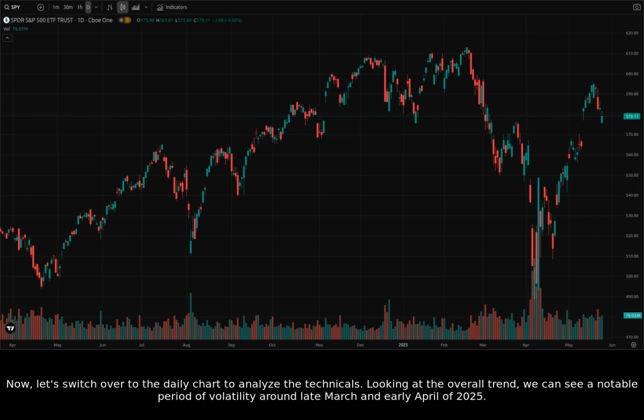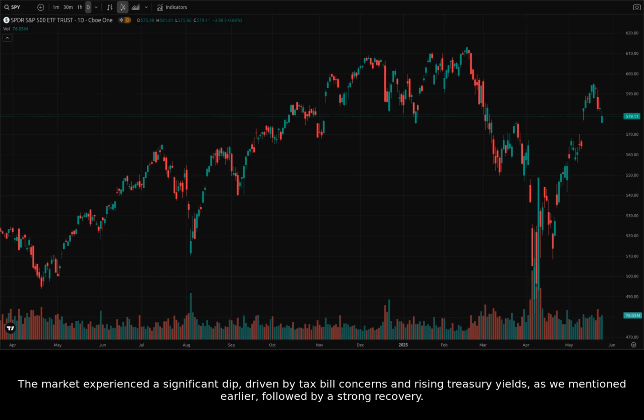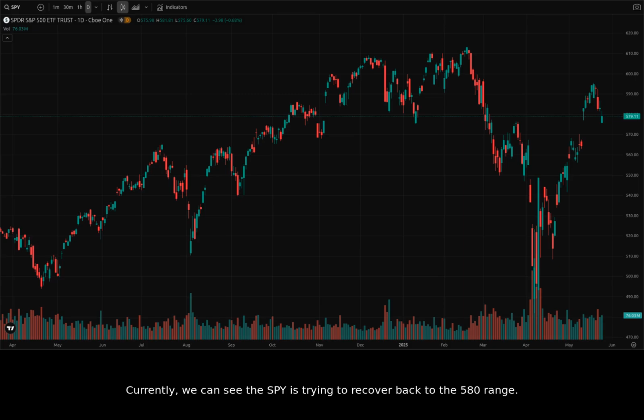Looking at the overall trend, we can see a notable period of volatility around late March and early April of 2025. The market experienced a significant dip driven by tax bill concerns and rising Treasury yields, as we mentioned earlier, followed by a strong recovery. Currently, we can see the SPY is trying to recover back to the 580 range.